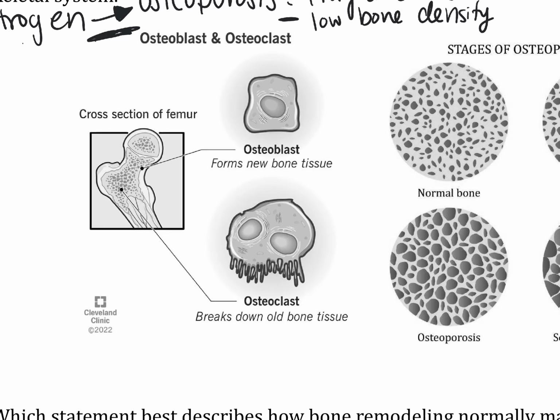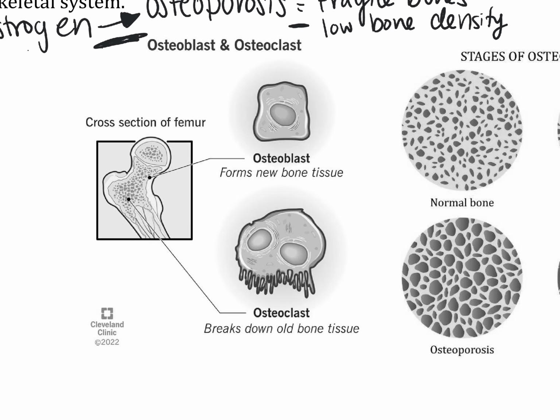All right, down here we have two models that the text is providing us. So it says osteoblasts and osteoclasts. It's showing us a cross section of a femur. That is a leg bone. And it's telling us osteoblasts form new bone tissue and osteoclasts break down old bone tissue.